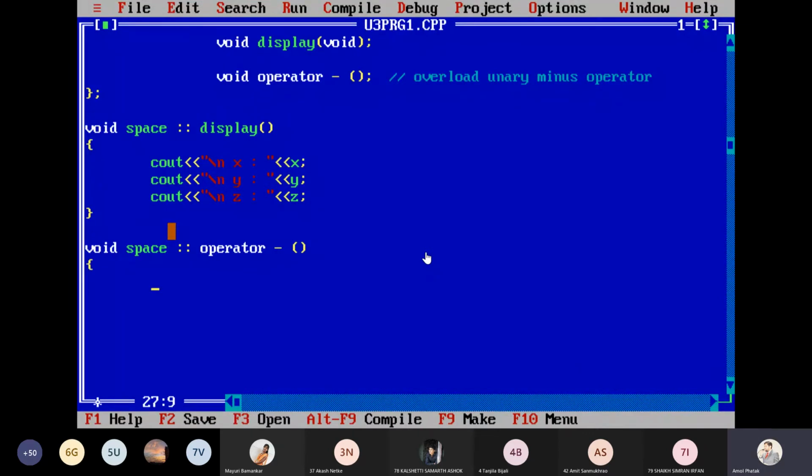Now you define what this unary minus operator should do. See, when you overload the operator, it means you change the normal meaning of this unary minus sign. Whatever you write here, you want to perform.